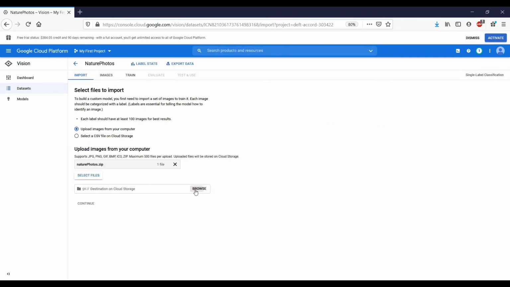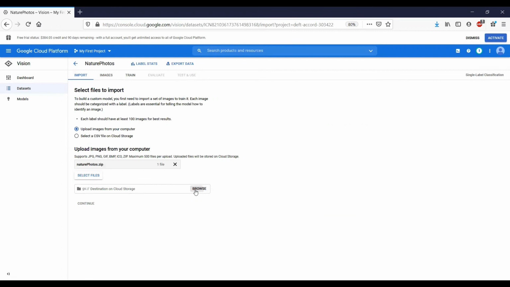This should be a list of paths to your images on Google Cloud Storage and labels if available. Now we can import the images later. Notice that you have a data preparation tip. Each label should have at least 100 images for best results. And Google's documentation is pretty inconsistent. Sometimes they say there should be at least 100 photos, and sometimes they say it should be 1000 photos. And you should read these data guidelines.